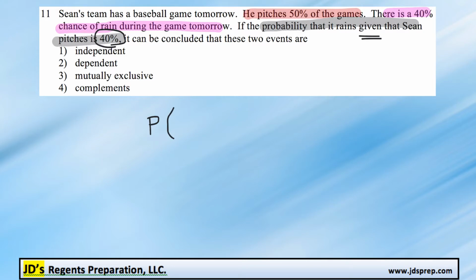So let's write this out. So the probability that it rains, we'll do R for rain, given that he's already pitching, we'll do S for his name, Sean. So that's how we write that. So this means that the probability that it rains, given that Sean is already pitching, we know it to be 40%. Now there's a special thing that happens for independent events.